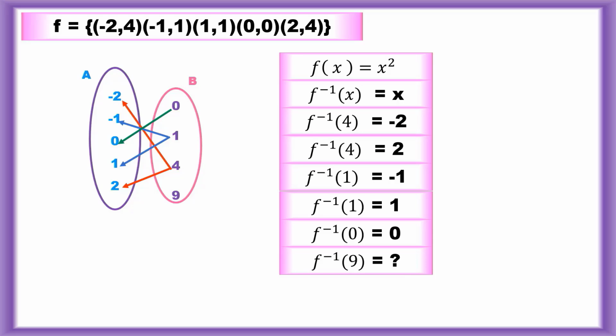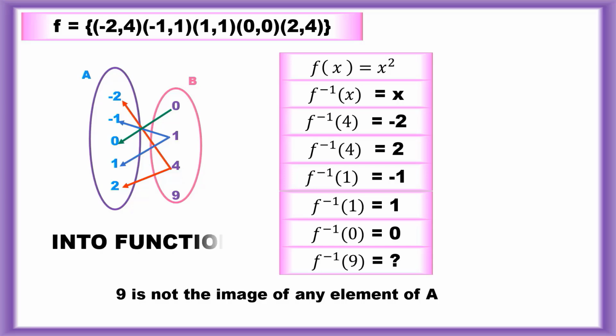For f inverse of 9, we don't have a pre-image. 9 is not the image of any element of A, so it is an into function since it is not onto. Since an element of the codomain has more than one pre-image, it is a many-one function, and since 9 is not the image of any element of A, it is an into function. So it is a many-one and into function.